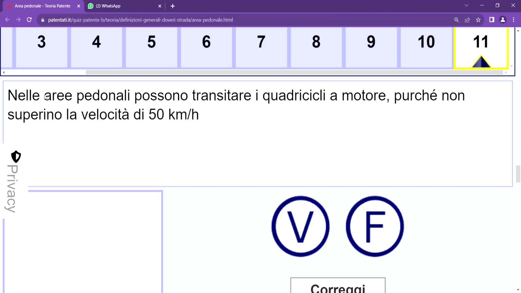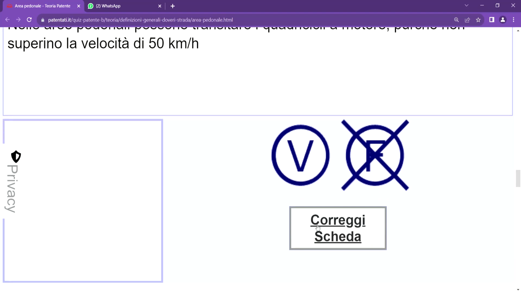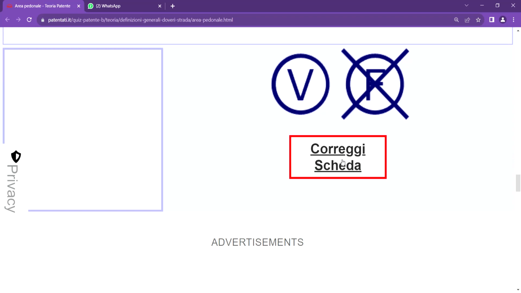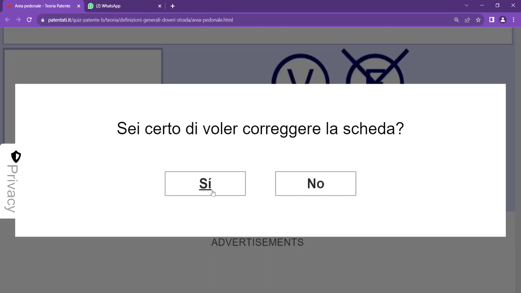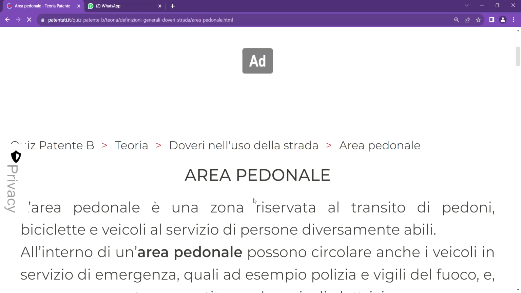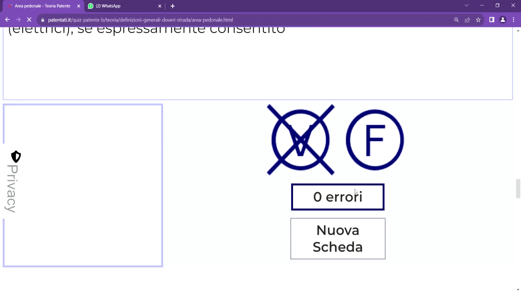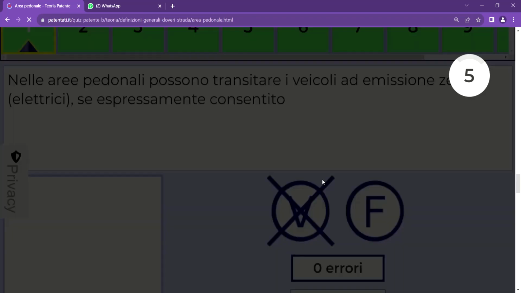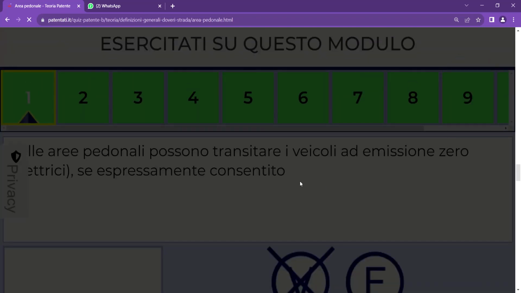So the last question says, nella area pedonale possono transitare a quadriciclo motore, and it's falso. Quadriciclo motore does not belong to the categories of vehicles for the emergency. So this one is falso. So now let us quickly look at the questions that we answered to know our outcome. You can see it's 0 errors. We have 0 errors. Congratulations to us. Thanks for watching this video.